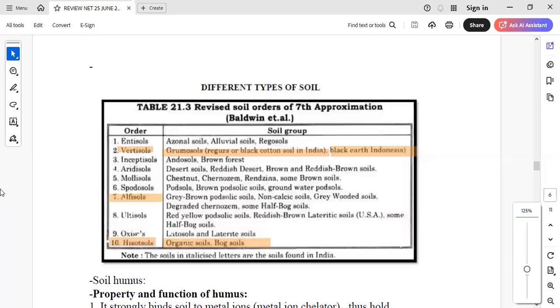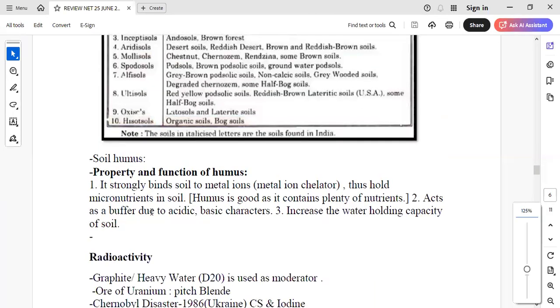Then we saw a question on soil humus, property and function of humus, which is a very favorite question of the examiner. Property and function of humus, where they have written a wrong statement that humus does not contain moisture, which is absolutely wrong. Humus contains moisture and it has buffering capacity also, right? So you should remember it acts as a buffer to acidic and basic characteristics, and water holding capacity also increases.